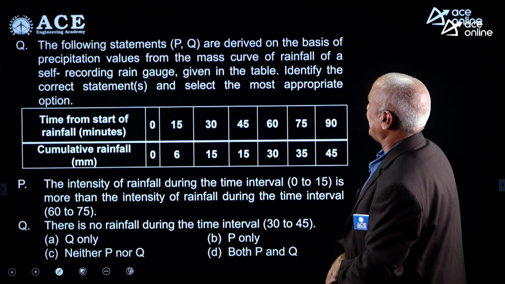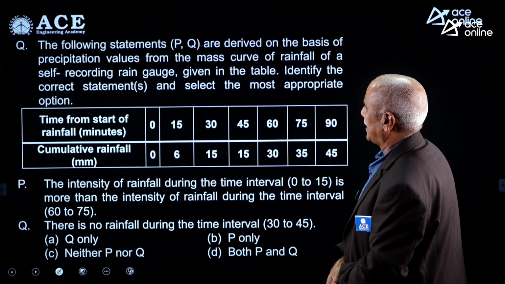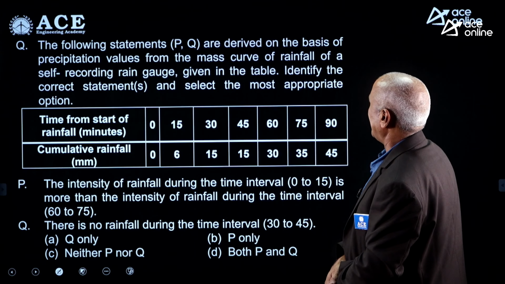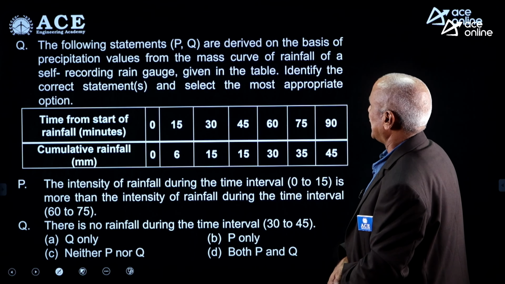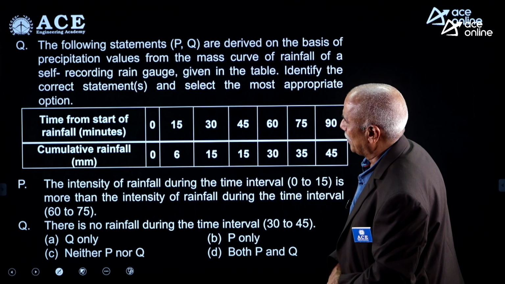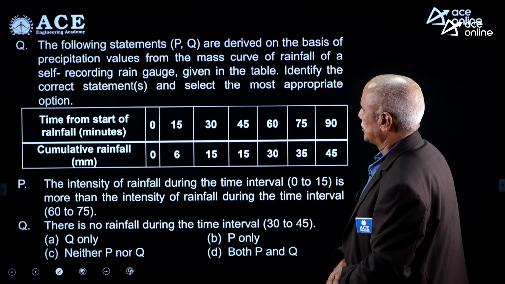The following statements P and Q are derived on the basis of the precipitation values from the mass curve of a rainfall of self-recording rain gauge given in the table. Identify the correct statement or statements and select the most appropriate one.